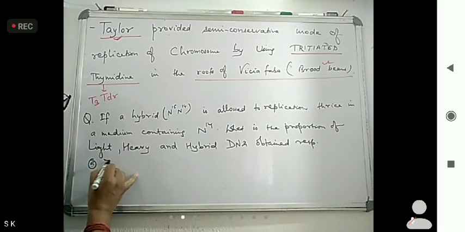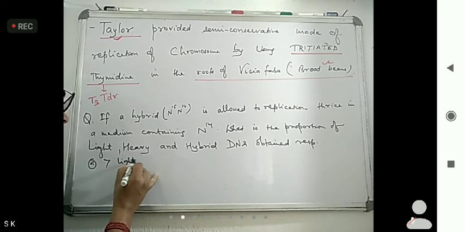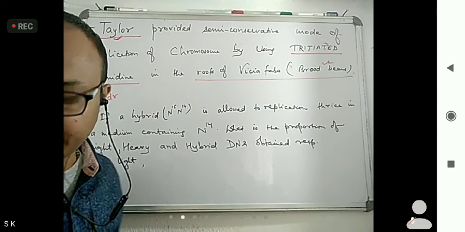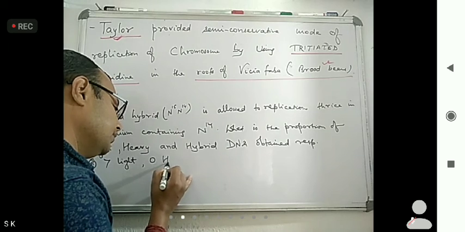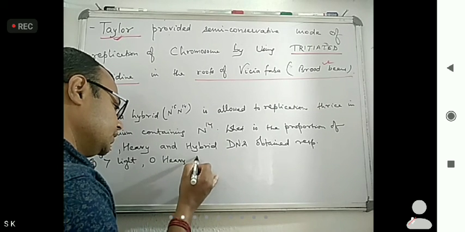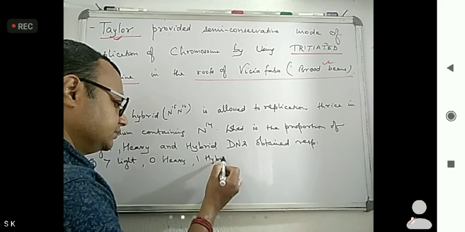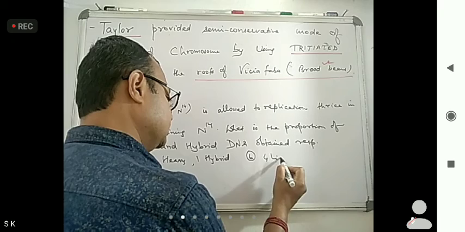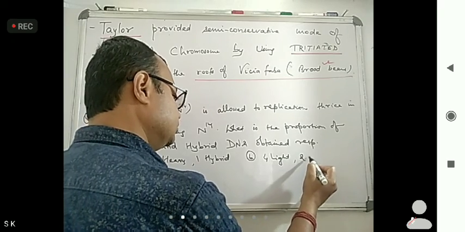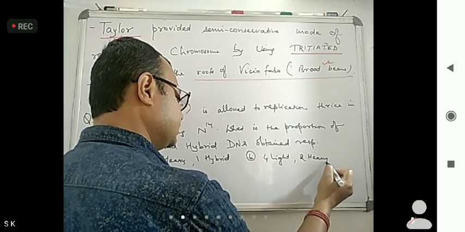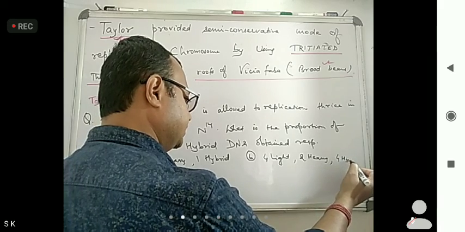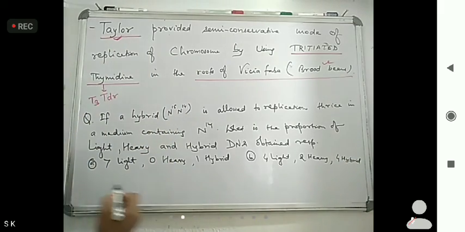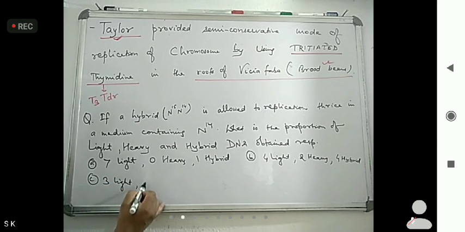First option is 7 light, 0 heavy, 1 hybrid. Option 2 is 4 light, 2 heavy, 4 hybrid. Option 3 is 3 light, 3 heavy,